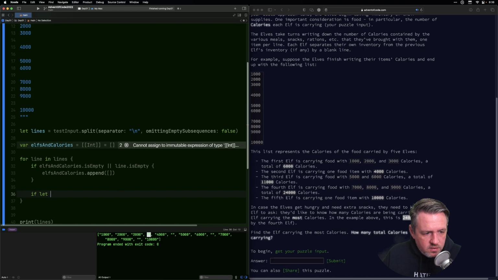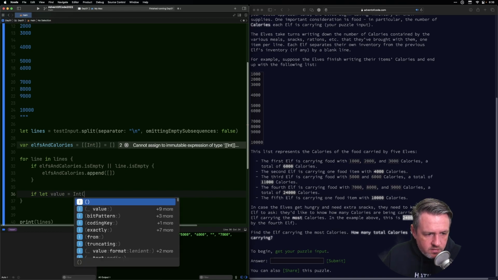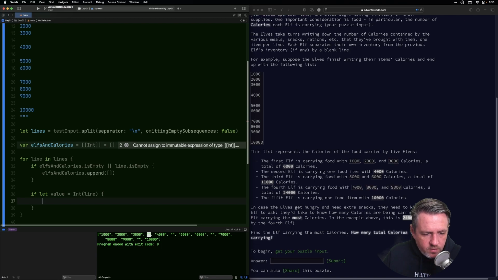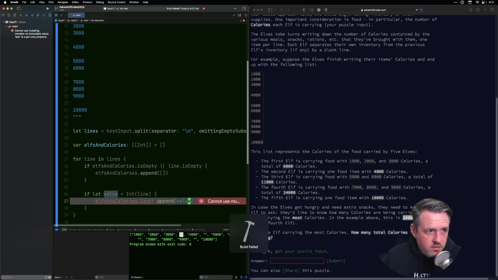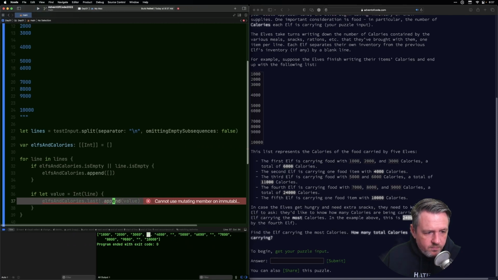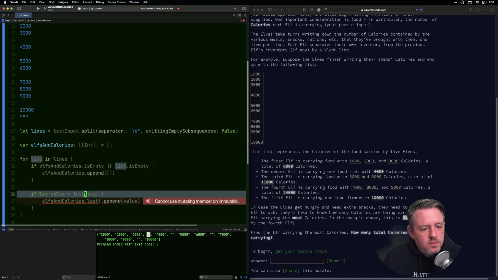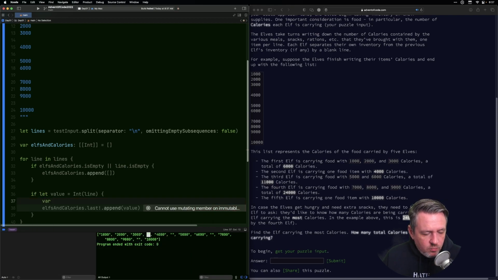But I think I can just say if let value equals Int(line), so then the blank lines will fail that anyway. If we have an integer value, then we need to append to the last element, and we know we have one, but I can't append this on because the array is immutable. So what I think we're going to have to do is get a mutable copy of that array.